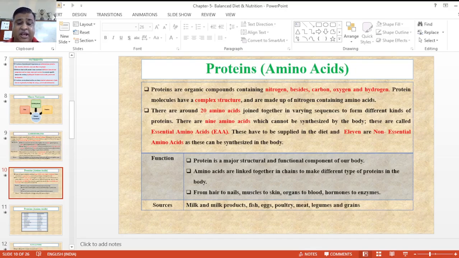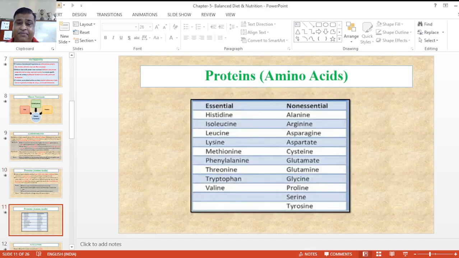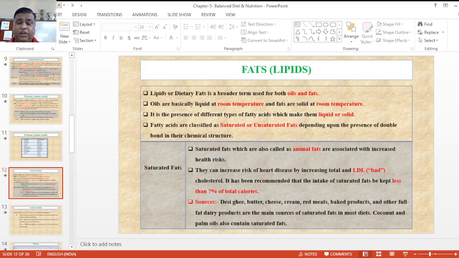What are the sources which we can take? Many more are there, but a few are milk and milk products, fish, eggs, poultry and its meats, legumes and different types of grains. Now, of the amino acids, a total of 9 essential amino acids and 11 non-essential amino acids are there in our body. Now next is fat, whose chemical name is lipids.